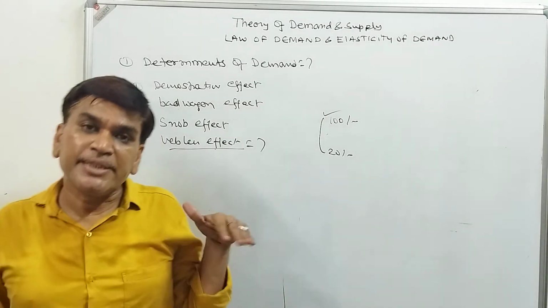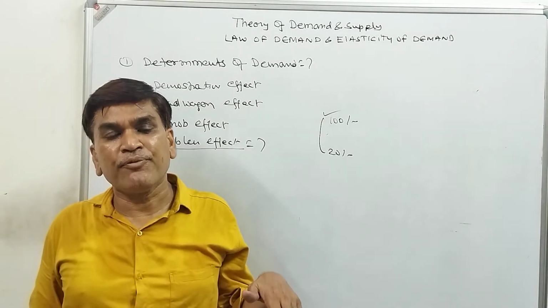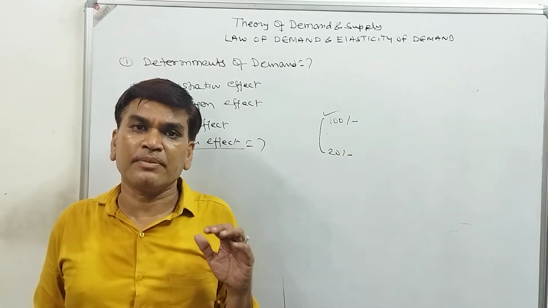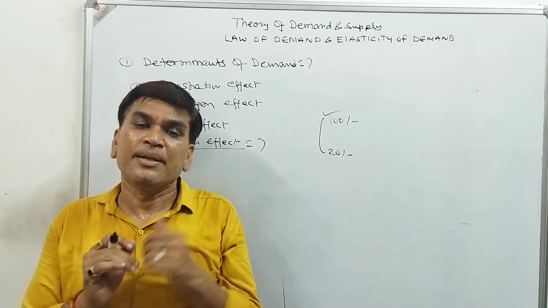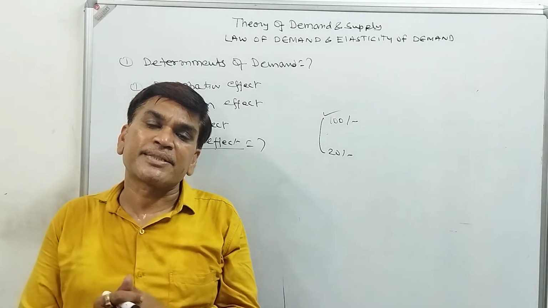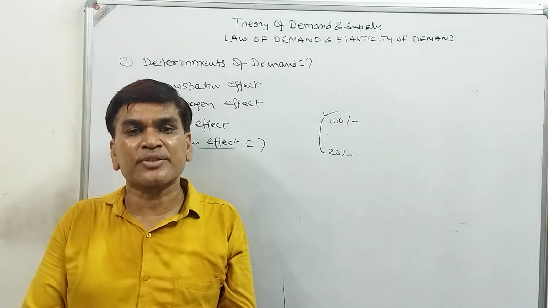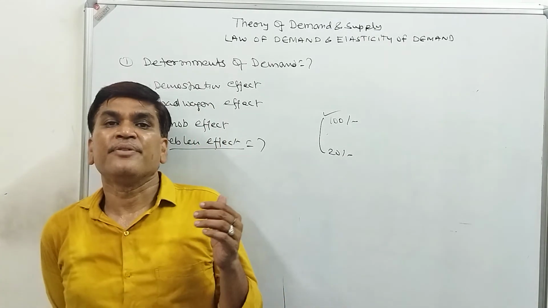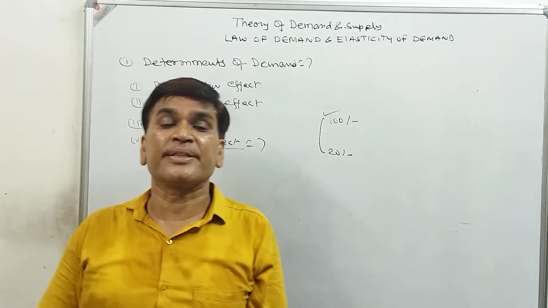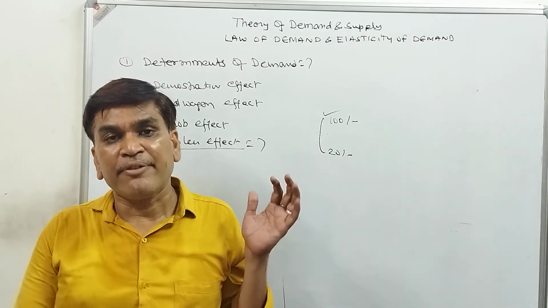It means when the price of that product increases, the demand for that product increases. Because in our society, some persons have a superiority complex and they want to purchase such things which the general public does not have. That is called the Veblen effect.